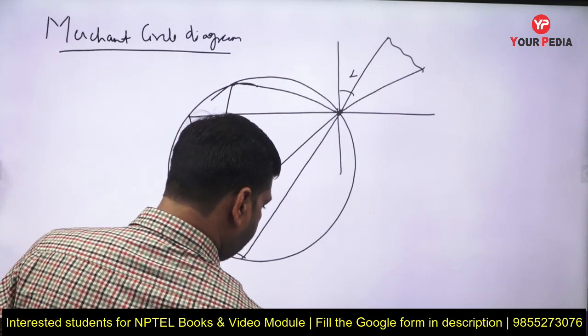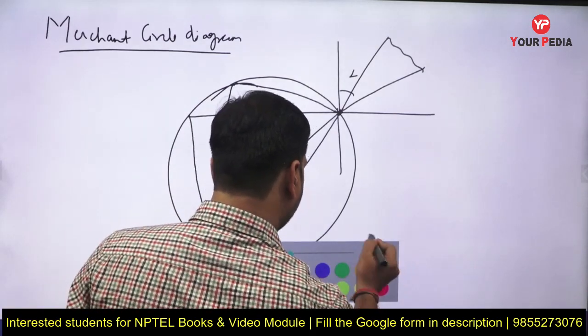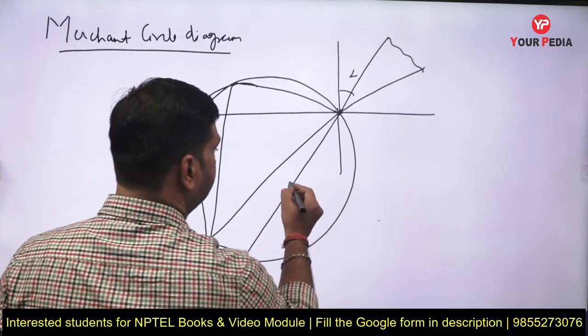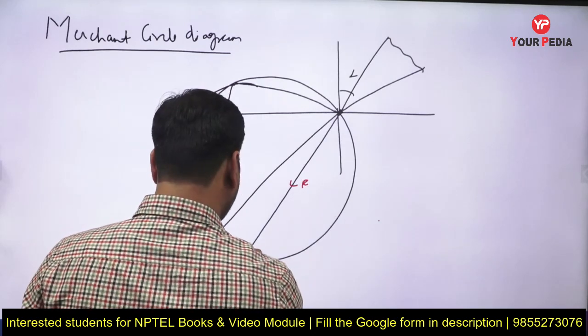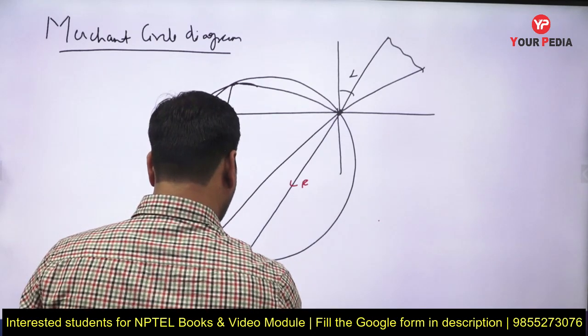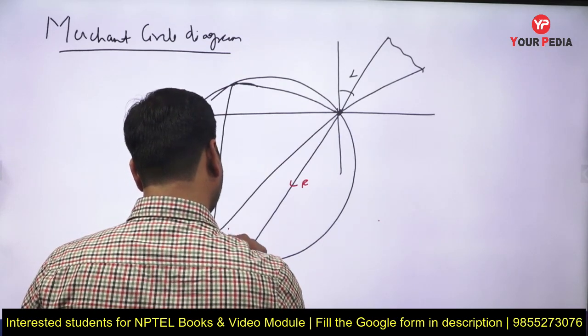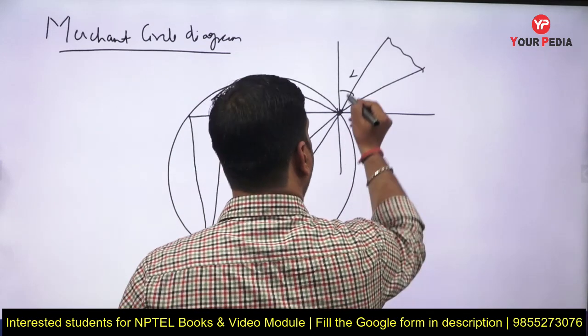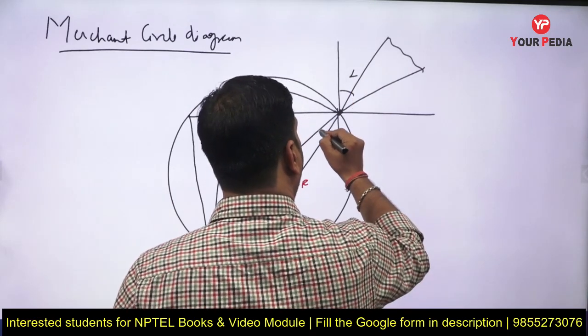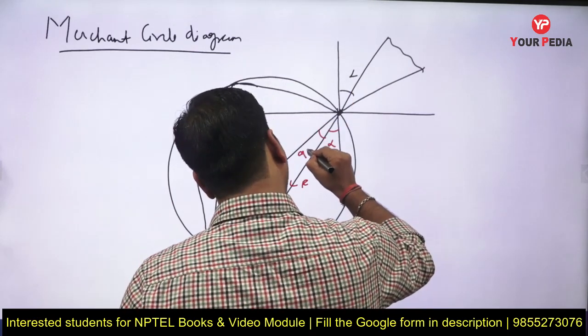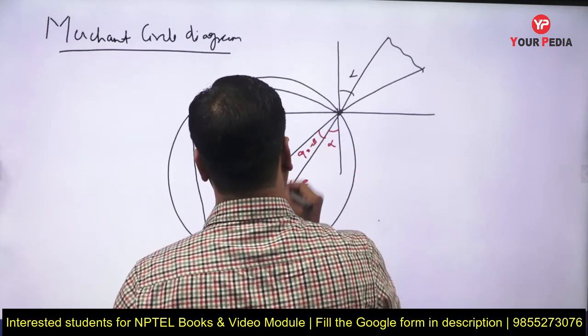So this is a Merchant circle diagram. If I make the angles, this one is F and this one is N, and this angle is always 90 degree, and this one is beta, and this one is alpha, so this is also alpha, and this one is 90 minus beta.